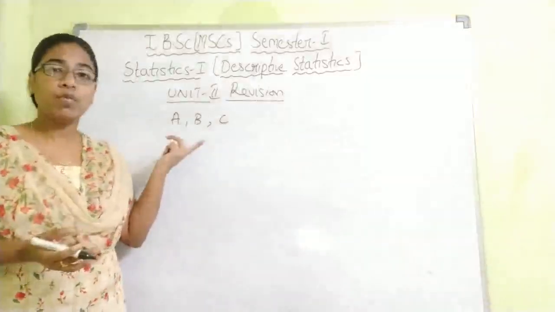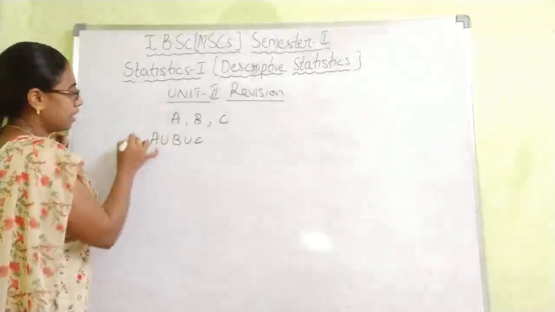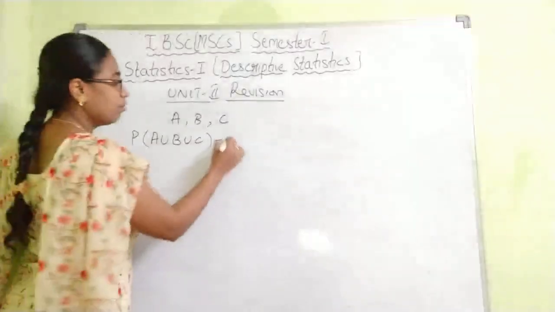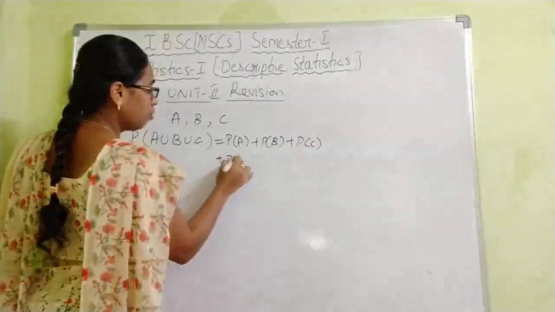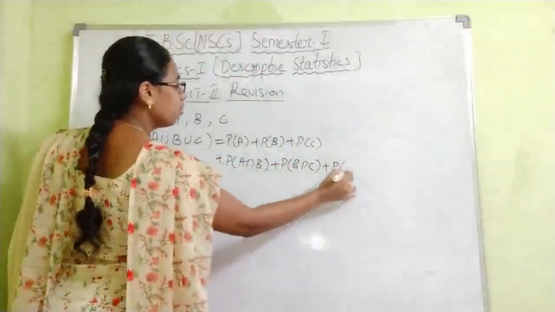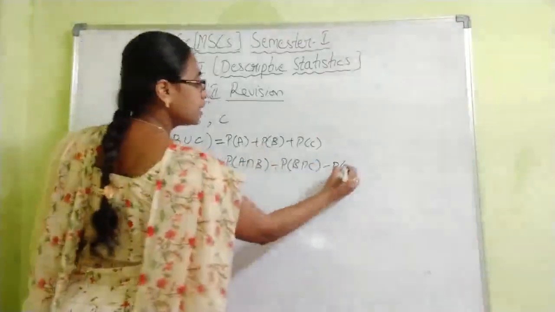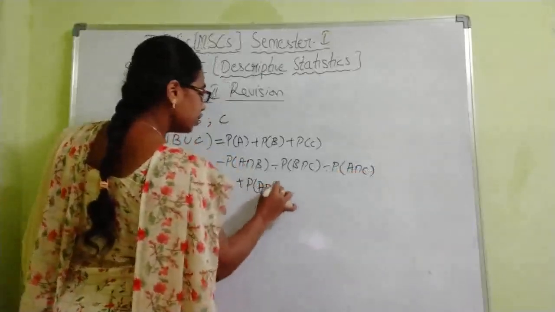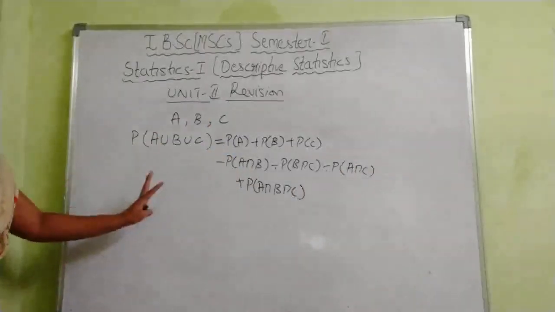So out of these 3, anyone can solve, that is A or B or C. That is, you will be finding P of A union B union C. According to the addition theorem, we can write P of A plus P of B plus P of C minus P of A intersection B minus P of B intersection C minus P of A intersection C plus P of A intersection B intersection C. We will go through the addition theorem in the revision class, which is very important.